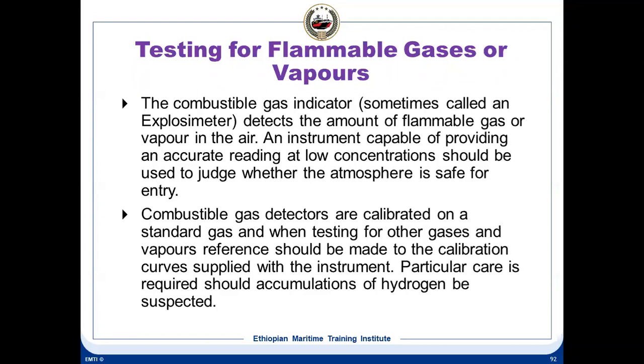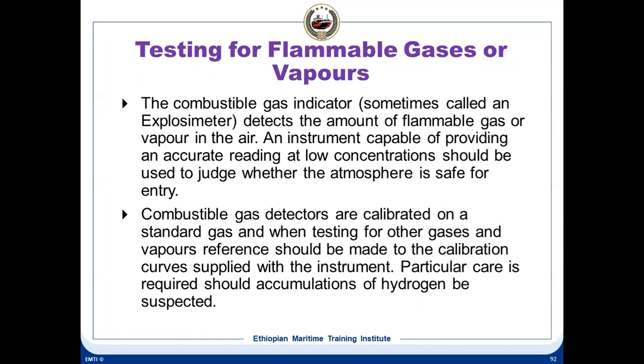The type of explosimeter that is usually in ppm or in percentage LEL, so we should use the ones which can measure in percentage LEL. That means they can measure in very low concentrations whether the atmosphere is safe or not, and only that kind of instrument should be used. And it detects the amount of flammable gas or vapor.